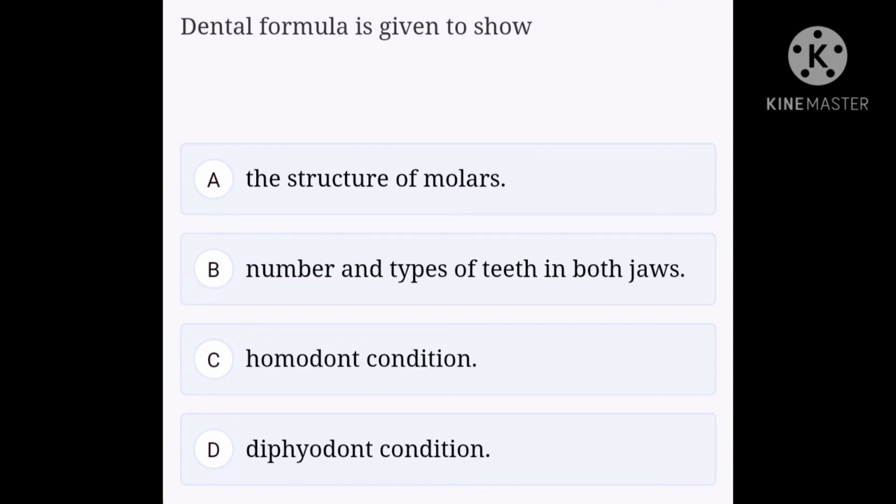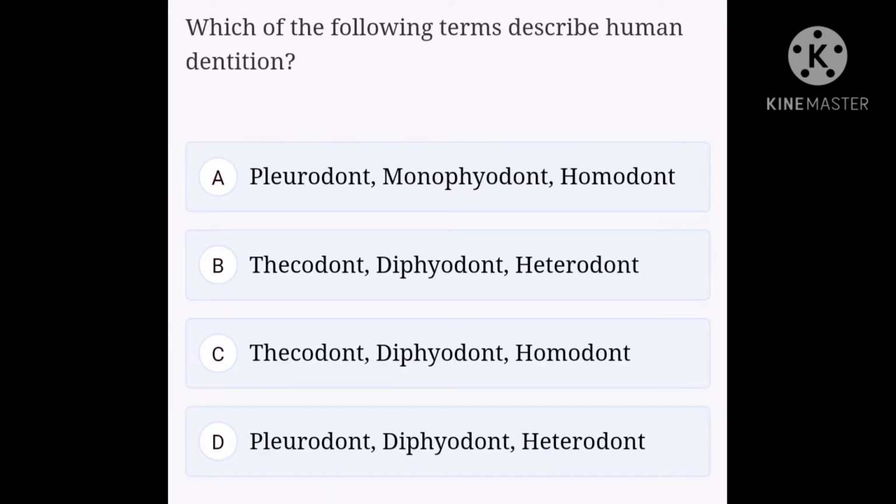Okay, next one. Which of the following terms describe human dentition? Option A pleurodont, monophyodont, homodont, option B thecodont, diphyodont, heterodont, option C thecodont, diphyodont, homodont, option D pleurodont, diphyodont, heterodont. In humans, dentition is thecodont, which means teeth are present in the sockets of the jawbone called alveoli.